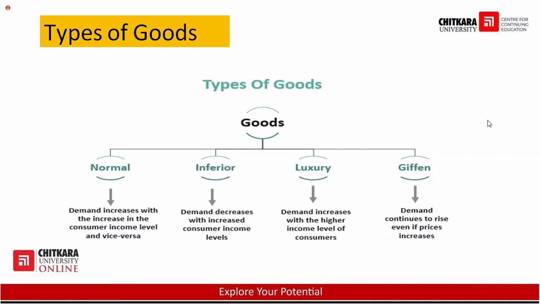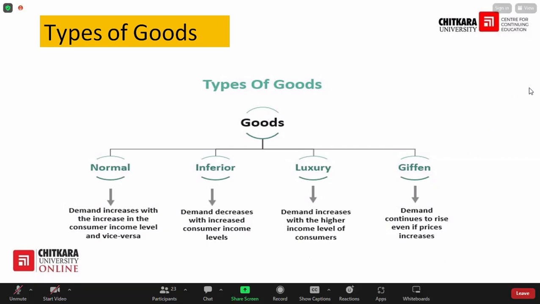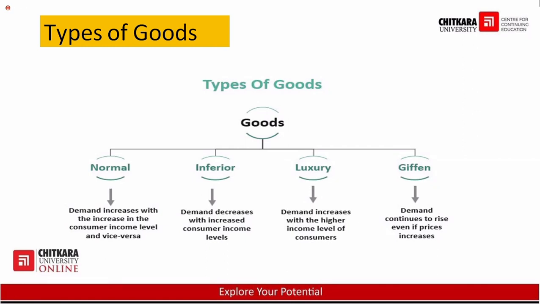So generally what happens? If the price decreases, demand will increase. Now the price of salt is decreasing. So will you purchase more salt? No, you will not purchase more salt. But as per the demand and price relationship, the price is decreasing, so demand should increase. But in case of salt, if the price decreases, the demand will not increase. What is the basic reason behind that?